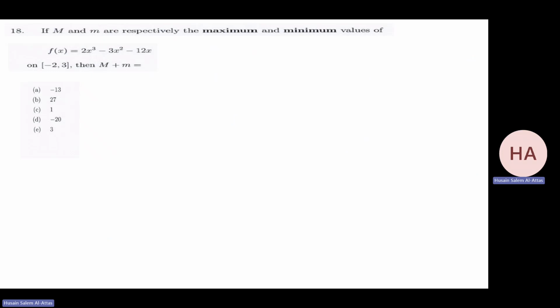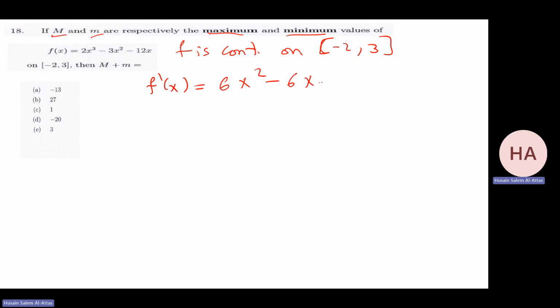Find capital M, the absolute maximum, and small m, the absolute minimum. He wants us to find that. F is continuous actually everywhere, so for sure continuous in this interval. Find F prime. That will give me 6x squared minus 6x minus 12.